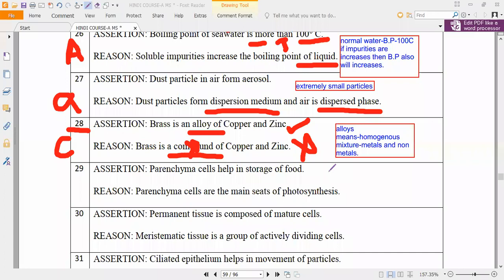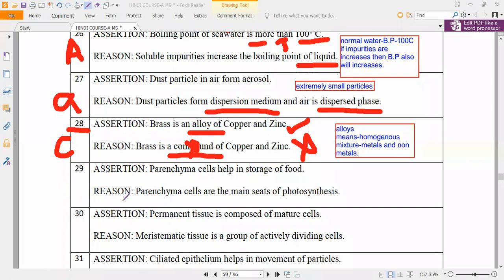So what is the correct option? Parenchyma cells help in storage of food and they are the main sites of photosynthesis. So option A is the correct answer. Please all of you answer. That is the 29th question.